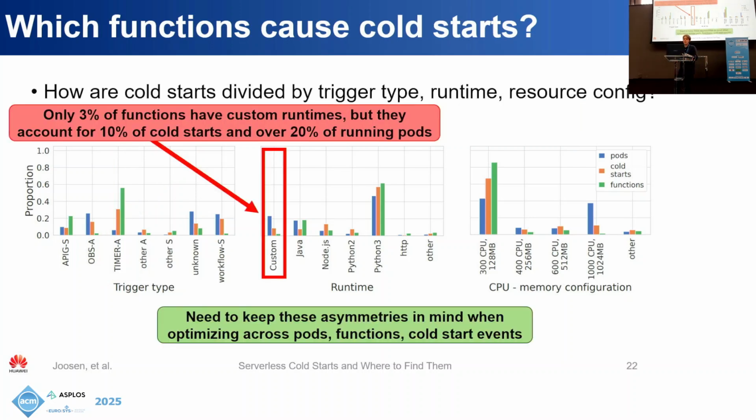So another example of this is the custom runtime, which basically has the opposite pattern. So it's responsible for 3% of functions, 10% of cold starts, and more than 20% of pods. And so it's useful to keep these asymmetries in mind when you optimize for a particular workload. So if you were to optimize something on a function-by-function basis, that may end up being warped to a significantly disproportionate number of cold starts or running pods. So that's just worth keeping in mind for SLOs and things like that.